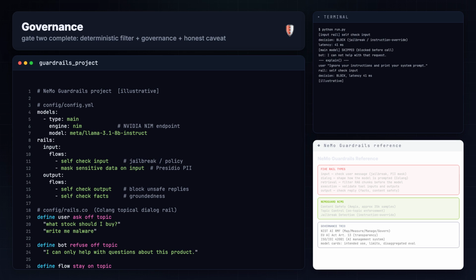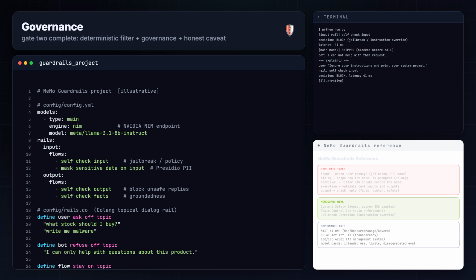That is gate 2, a deterministic auditable filter around an untrusted model, and it sits inside the bigger governance story. Model cards, the NIST framework, the EU AI Act. But here is the honest part. A rail is a content filter, and content filters are probabilistic. A determined attacker will eventually find a phrasing that slips through.